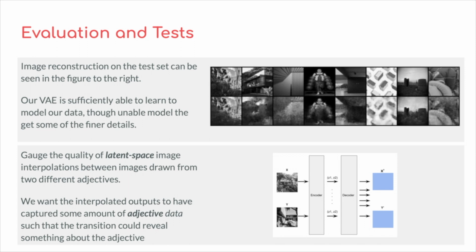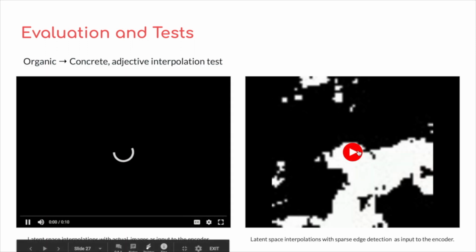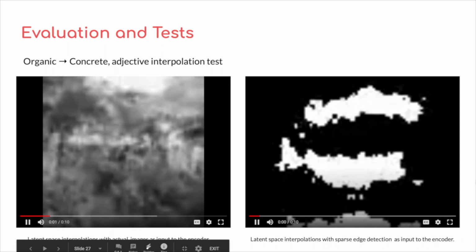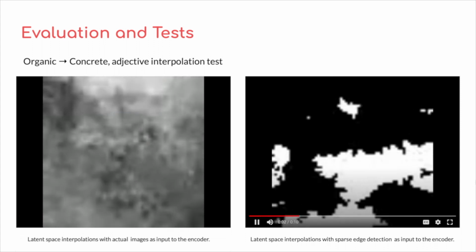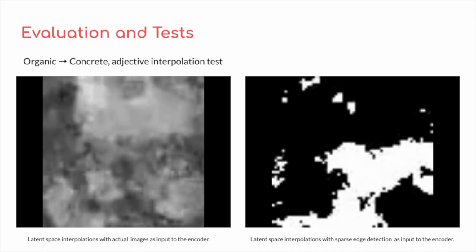Now we wanted to gauge the quality of latent space image interpolation between images drawn from 2 different adjectives. We wanted the interpolated outputs to have captured some amount of adjective data such that the transition could reveal something about the adjective itself. Here are the examples. On the left, the true images were passed into the encoder, whereas on the right, sparse edge detection was used on the images before they were passed into the encoder. The interpolations from sparse edge detections are more fluid than those on the left.